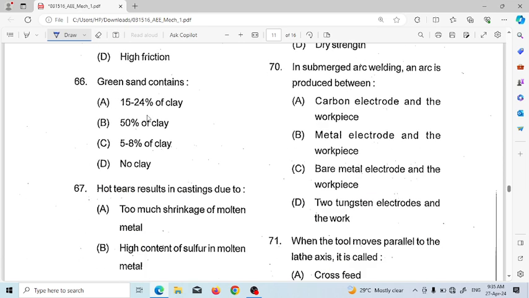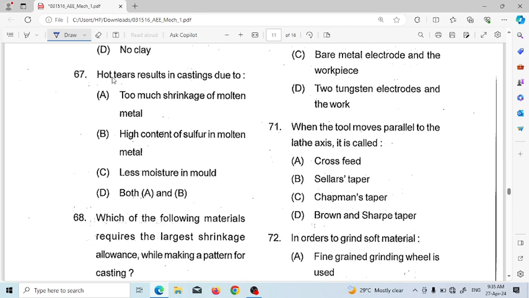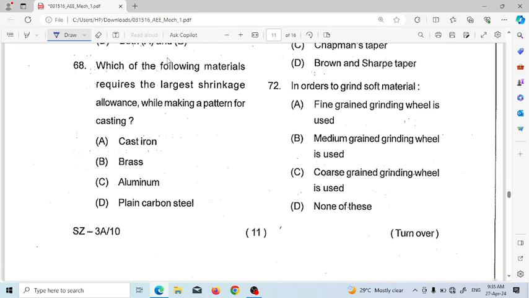Green sand contains dash percent of clay: 15 to 24% clay, 50% clay, 5 to 8% clay, non-clay. So green sand contains 5 to 8% of clay. Hot tear results in casting due to too much shrinkage of molten metal, high content of sulfur in molten metal, least moisture in mold. So D, both A and B. So question number 67, hot tear results in casting due to too much shrinkage of molten metal.